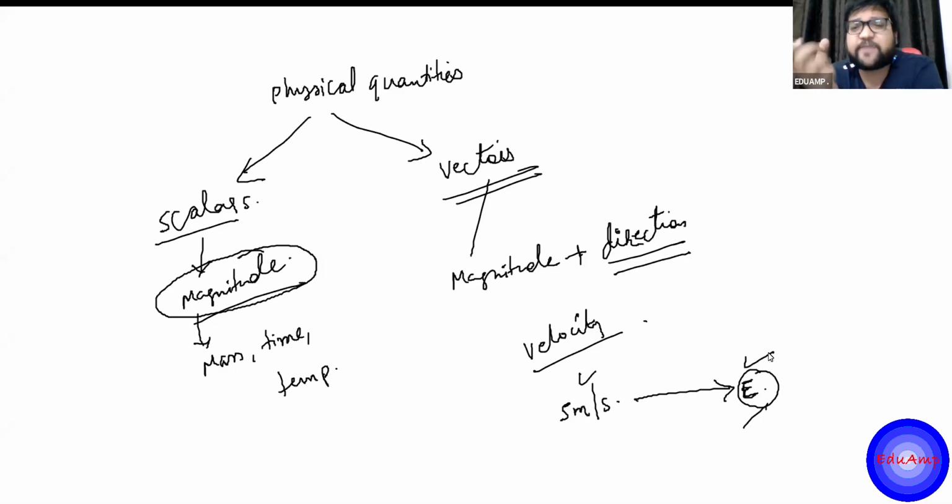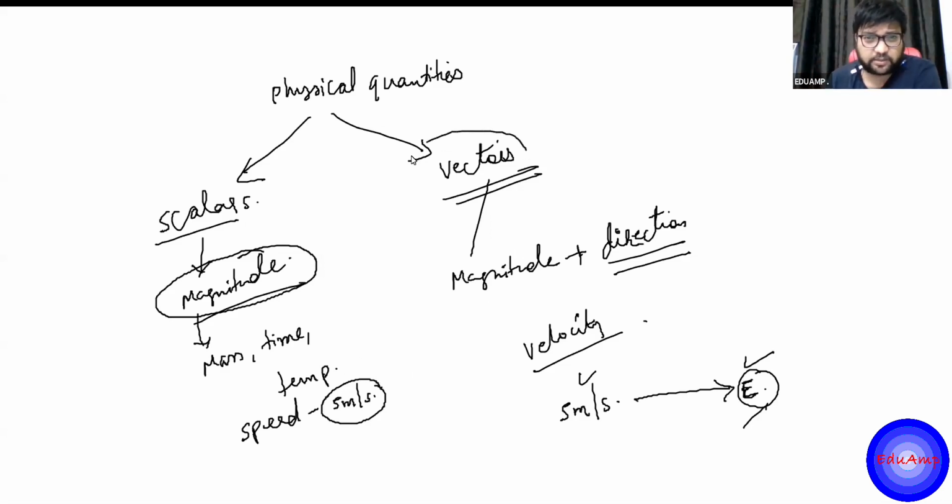If I just say 5 meters per second, it can be in any direction. That is just the magnitude of the speed. So that is speed then. If I say only the magnitude, 5 meters per second, without saying up, downward, east, or west, that is just giving me the amount with which the body is moving, but to where it is moving is not said there.